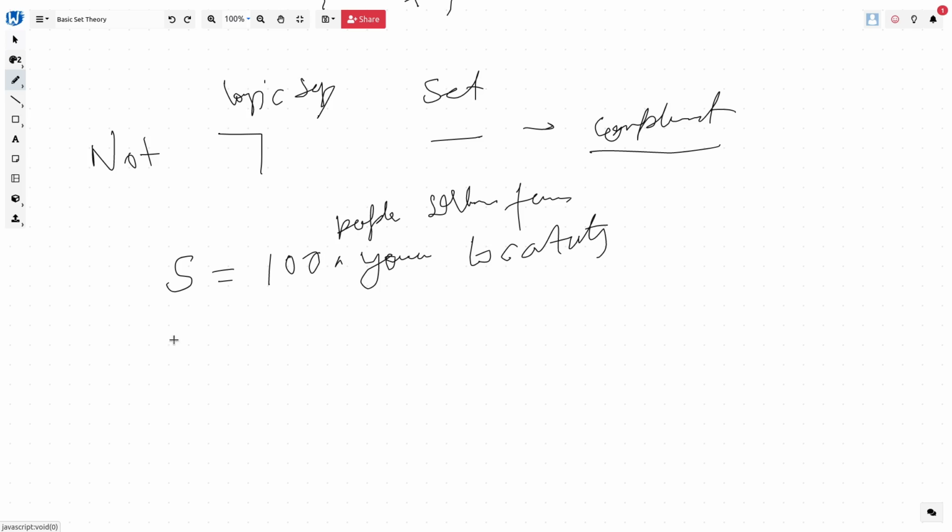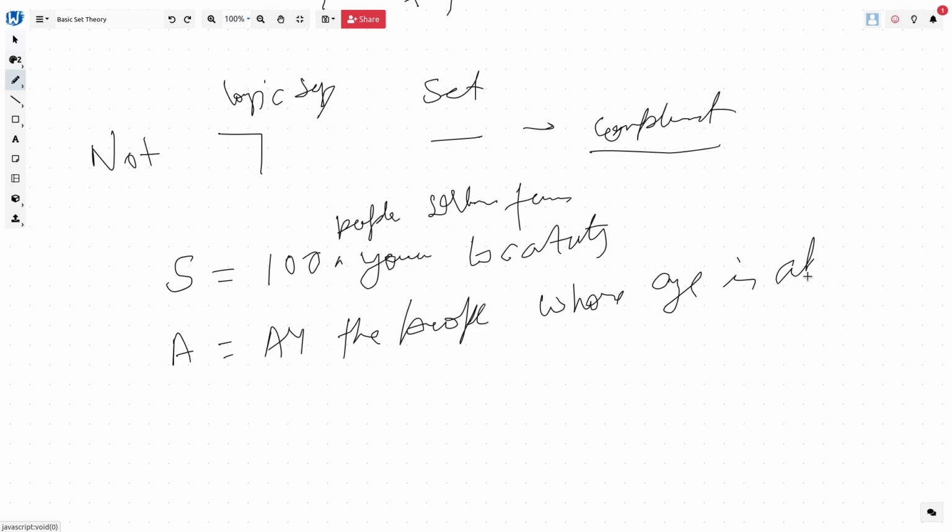Now let's say we define the set A as all the people whose age is above, let's say, 30, right?